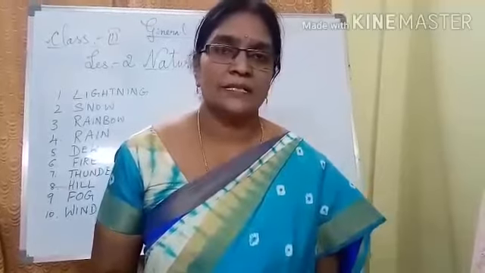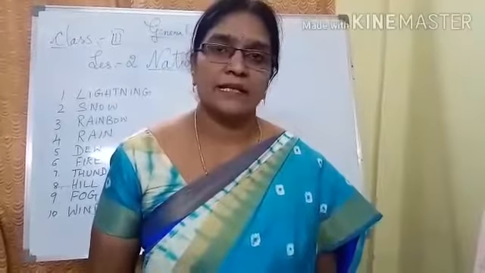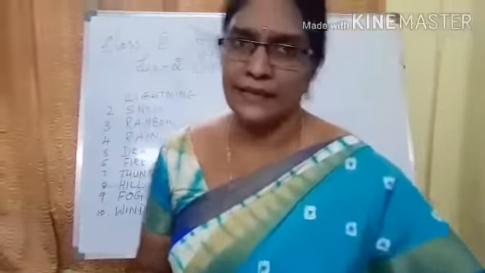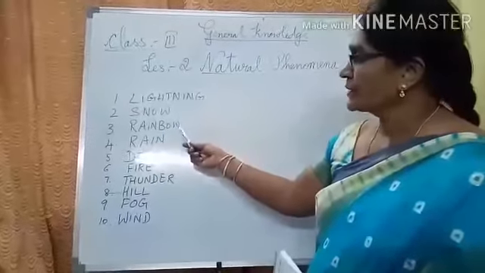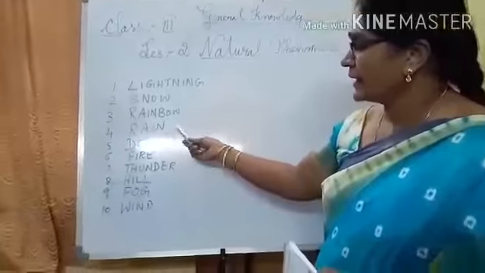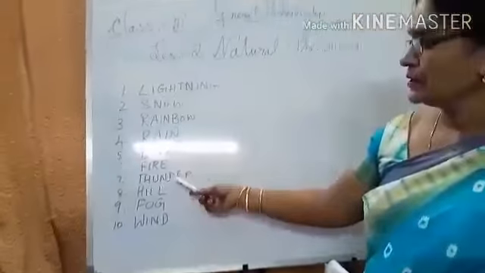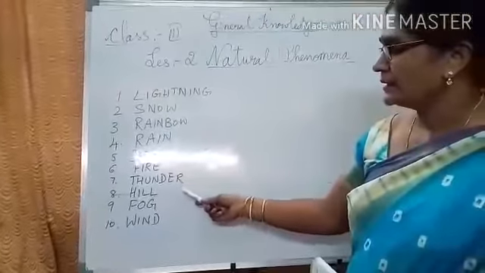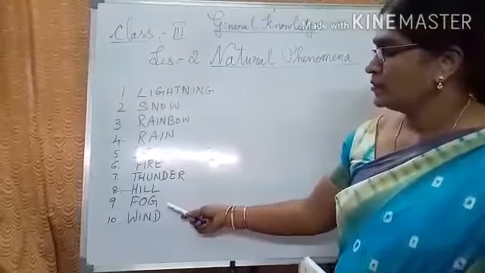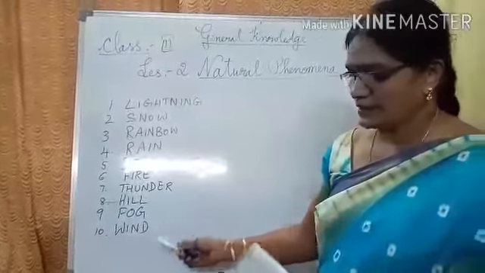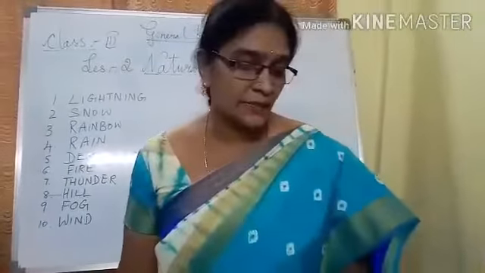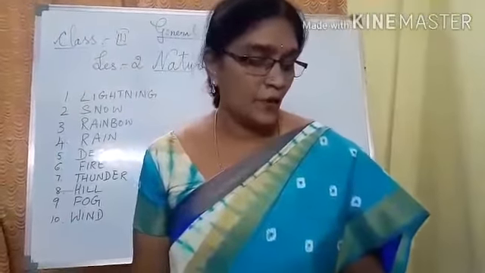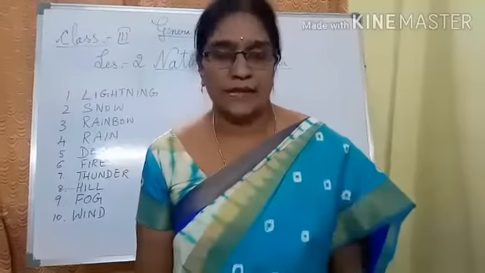Come on, let's see the natural events that occur in nature, like lightning, snow, rainbow, rain, dew, fire, thunder, hail, fog and wind. So rain is harmless, but heavy rain for many days can cause floods.